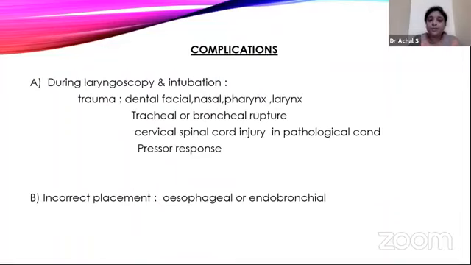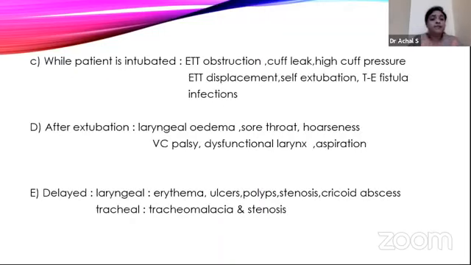During laryngoscopy and intubation, trauma to any one of the anatomical structures can happen, and incorrect placement of the tube itself is a complication, either esophageal or too deep in the endobronchial position. Then while the patient is intubated, there may be obstruction in the tube, a leak in the cuff, or high pressures in the cuff, or displacement, self-extubation or auto-extubation can occur, or fistulas may occur, and infections again.